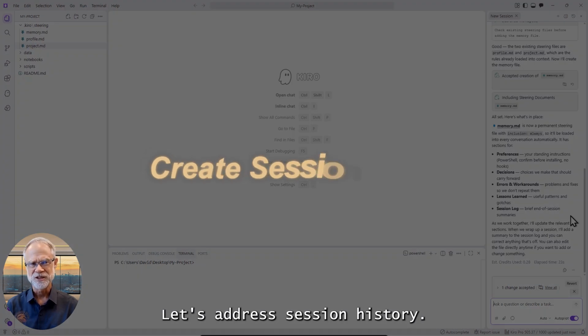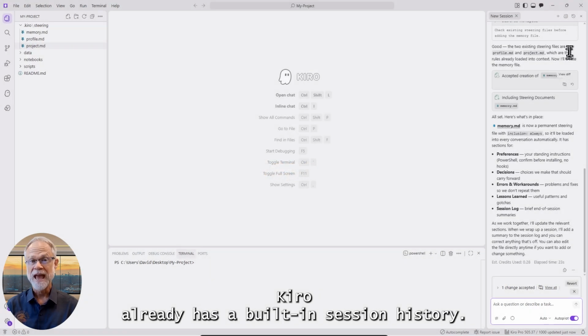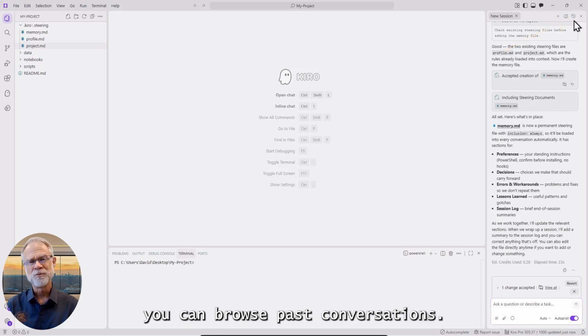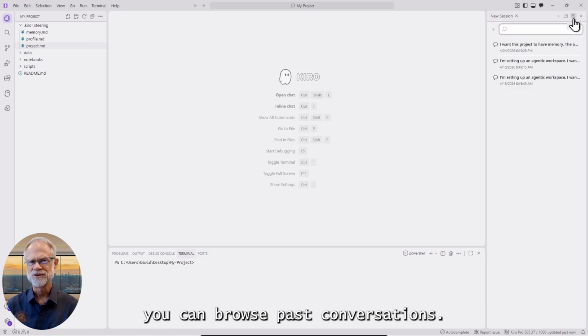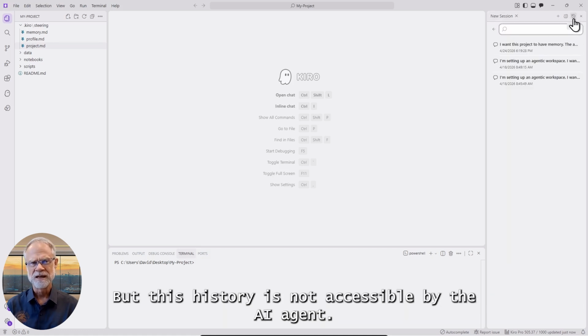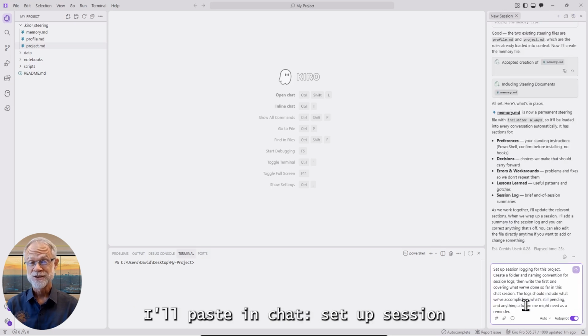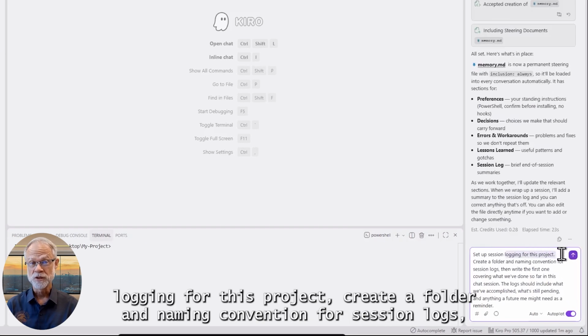Let's address session history. Kiro already has built-in session history. If you click the History button in the chat panel, you can browse past conversations. But this history is not accessible by the AI agent. It's a human-only interface. I'll paste in chat, set up session logging for this project, create a folder and naming